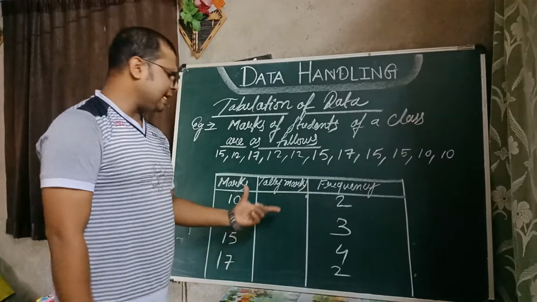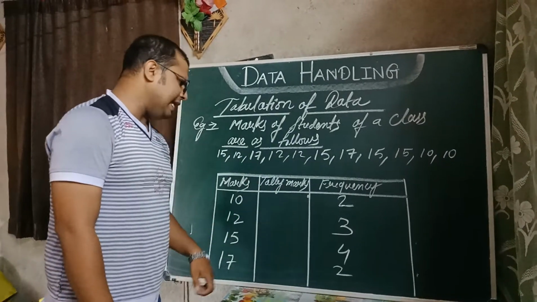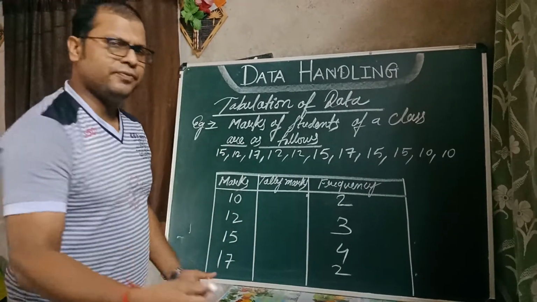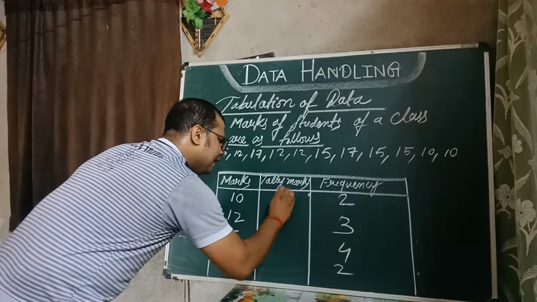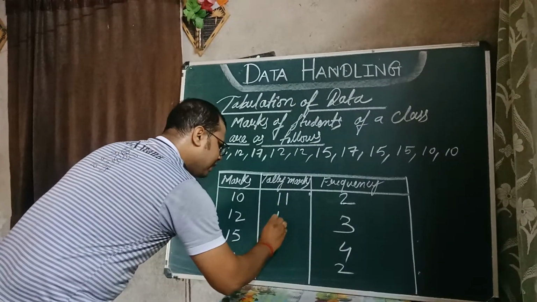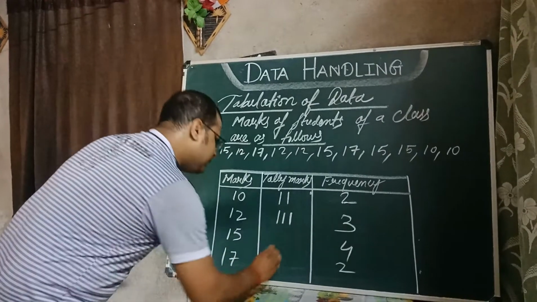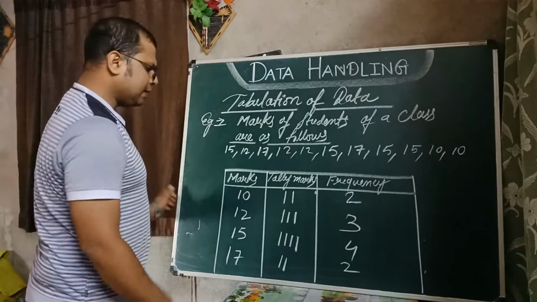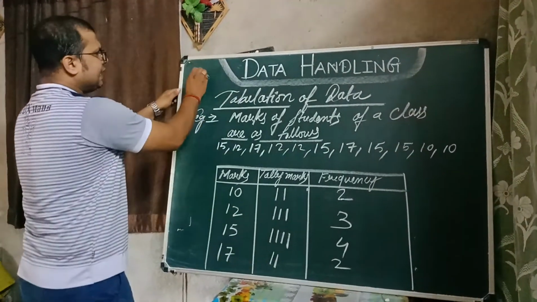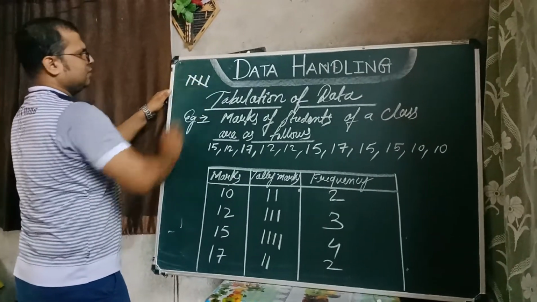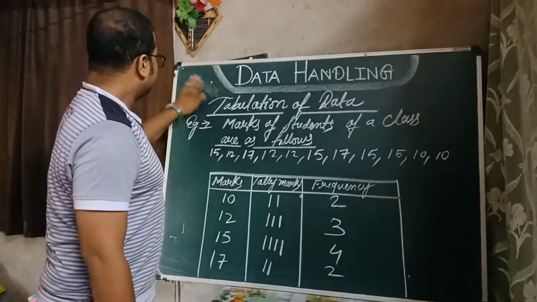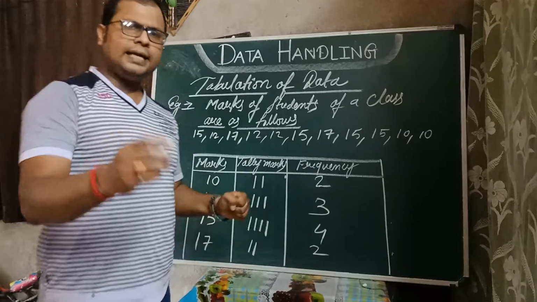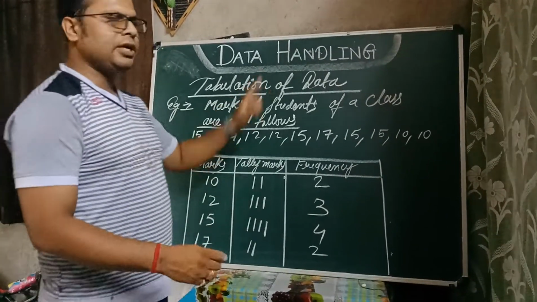Tally marks. In between you can see I have written tally marks. What is a tally mark? It is nothing but the representation of the frequency. The numbers we represent in a different way. Like 2 we write like this, 3 like this, 4 like this, and 2 again like this. And if you have 5 to write, then we write like this. Okay students, you must be knowing about this. So this is the process. The raw data we arrange in the table, that is called tabulation of data.